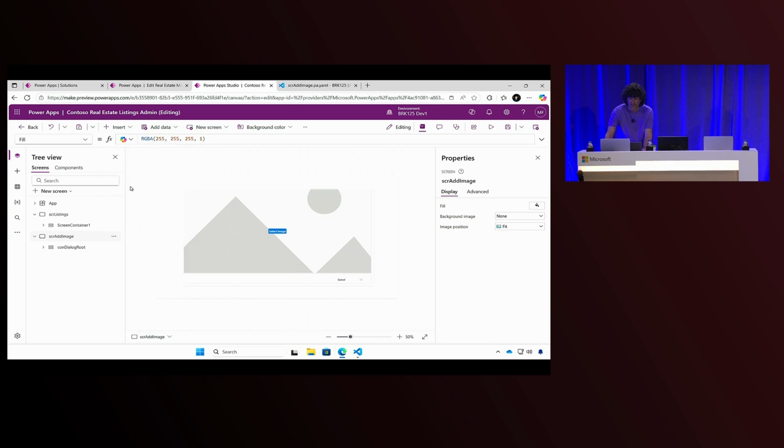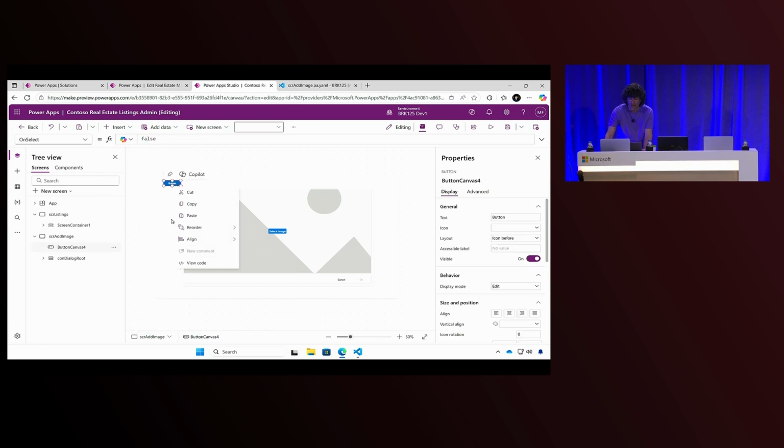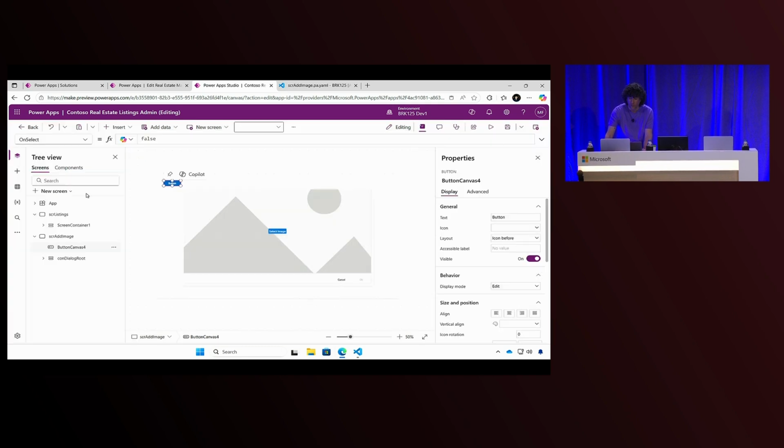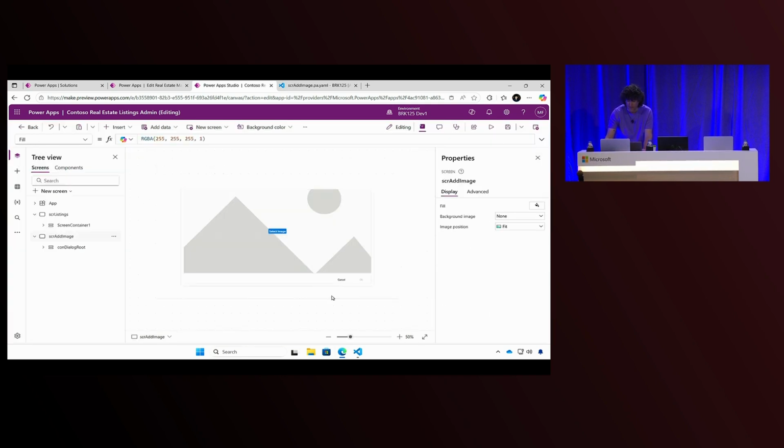So for example, when I add a button here, I can copy and paste. Actually, I'm working with this code here. It's just a little YAML. And what is beauty of it is the maker doesn't need to understand. He can still benefit of it.